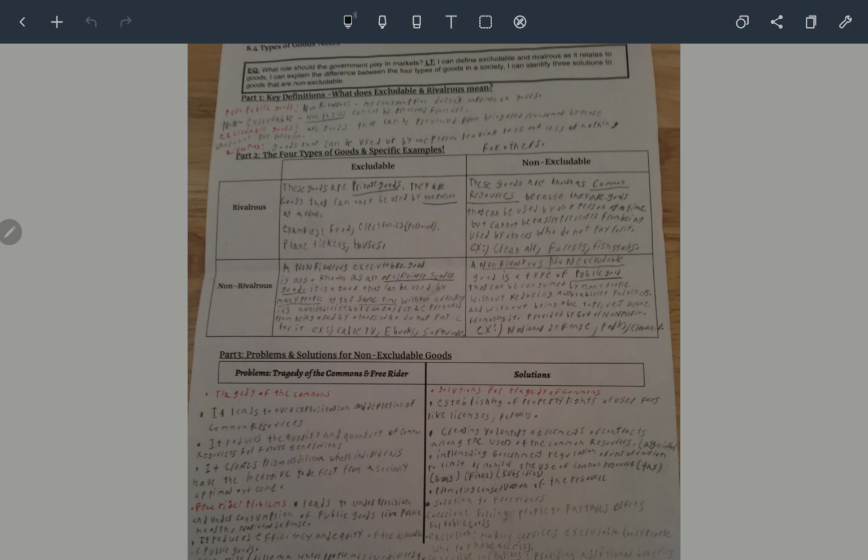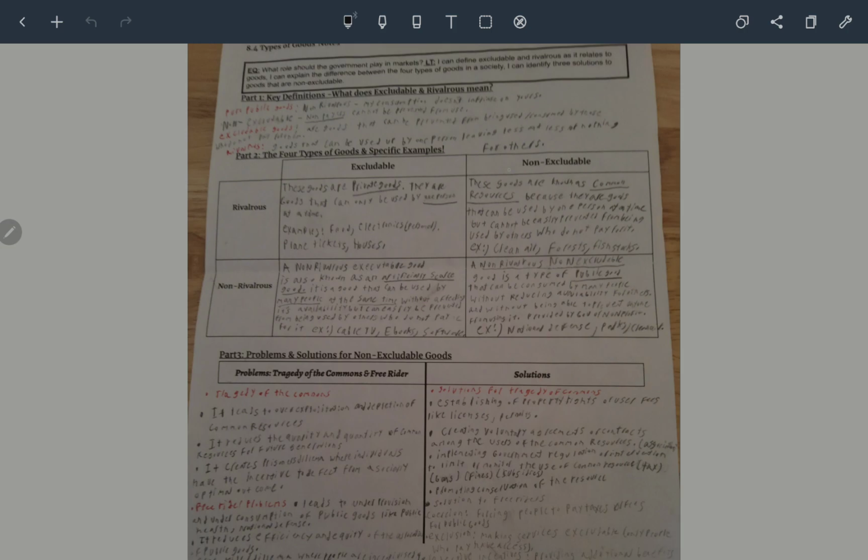So there are four types of goods. We have private goods. Private goods can be used by one person at a time. They are only for people who pay for them. So examples of this would be food, electronics, and personal things like plane tickets, houses.